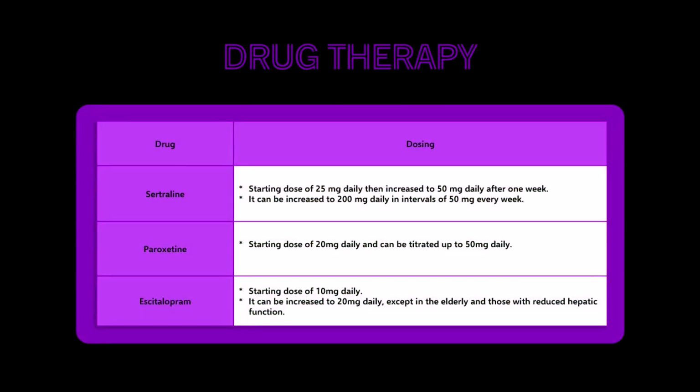let's consider the doses for the drug therapy. Sertraline, starting dose of 25 mg daily, then increased to 50 mg daily after 1 week. It can be increased to 200 mg daily in intervals of 50 mg every week. Paroxetine, starting dose of 20 mg daily and can be titrated up to 50 mg daily. Escitalopram, starting dose of 10 mg daily. It can be increased to 20 mg daily, except in the elderly and those with reduced hepatic function. Always check local guidelines for drug therapy.